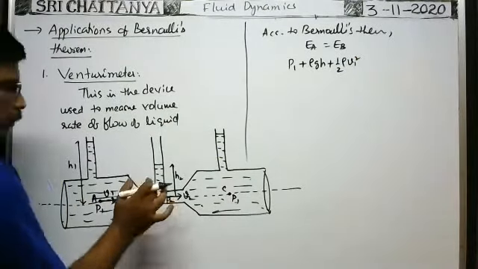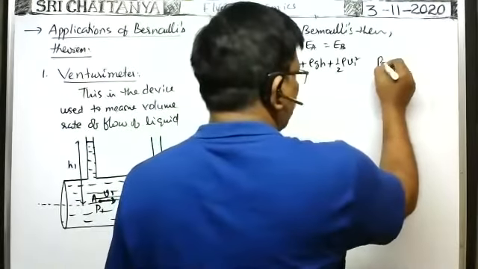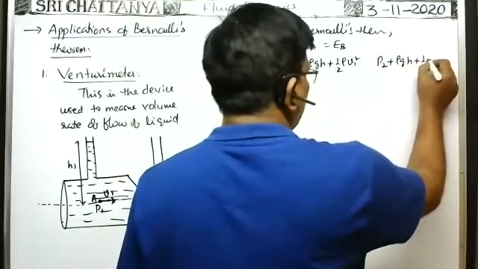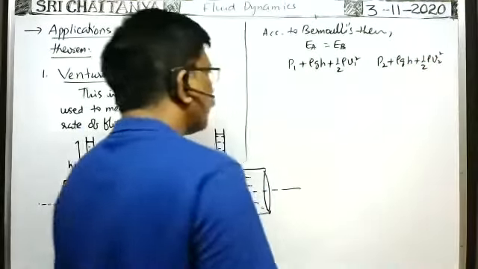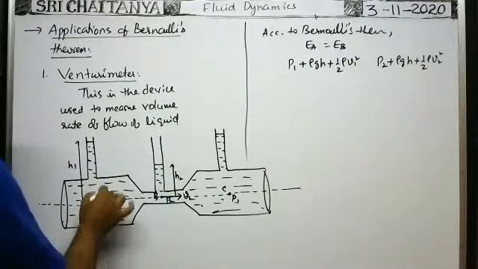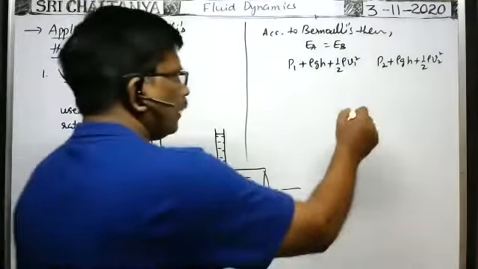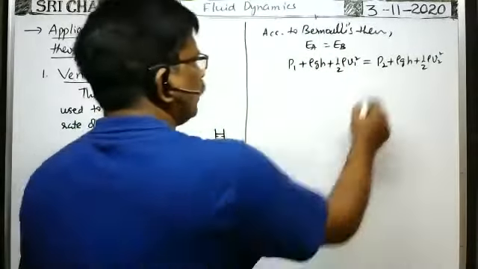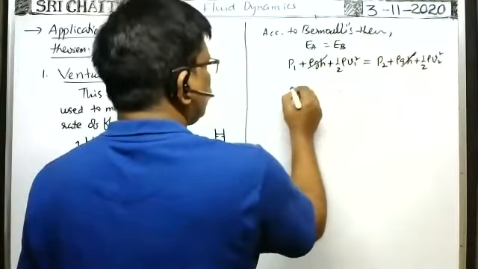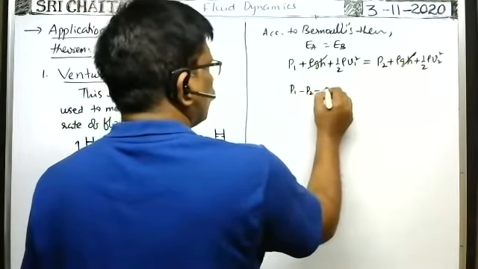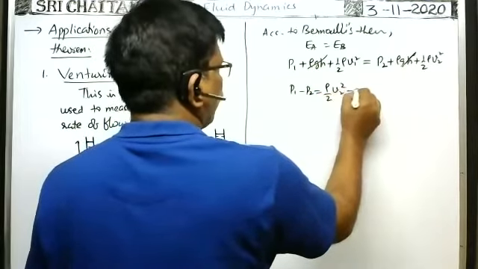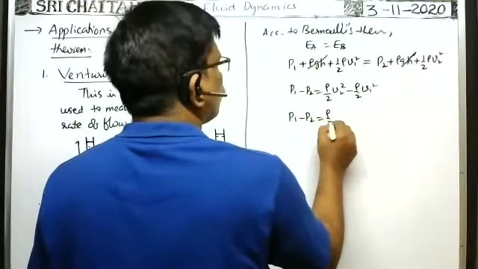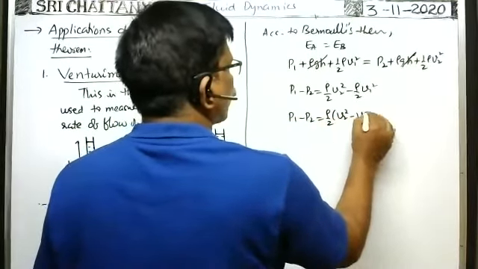Total energy per unit volume at B is equal to pressure energy per unit volume P2, plus potential energy per unit volume is rho g h, plus kinetic energy per unit volume is half rho into V2 square. According to Bernoulli's theorem, total energy per unit volume through any cross section of the tube remains the same when no external force is applied, that is constant. Both are same. Okay, now here rho g h cancels. P1 minus P2 is equal to rho by 2 V2 square minus rho by 2 V1 square, or P1 minus P2 is equal to rho by 2, we take common, V2 square minus V1 square.